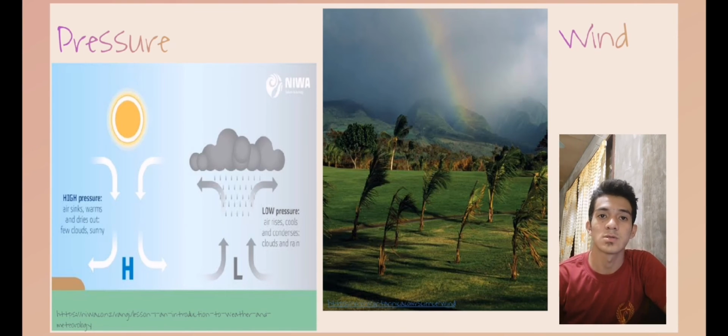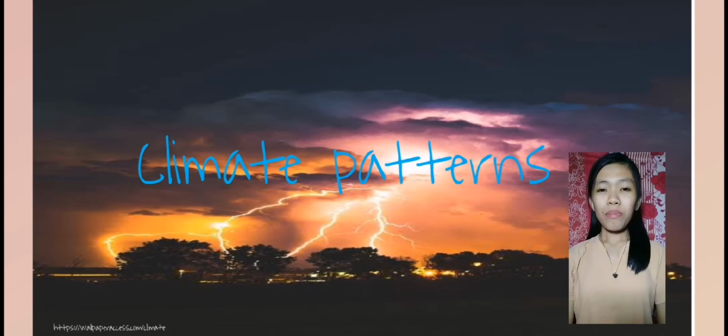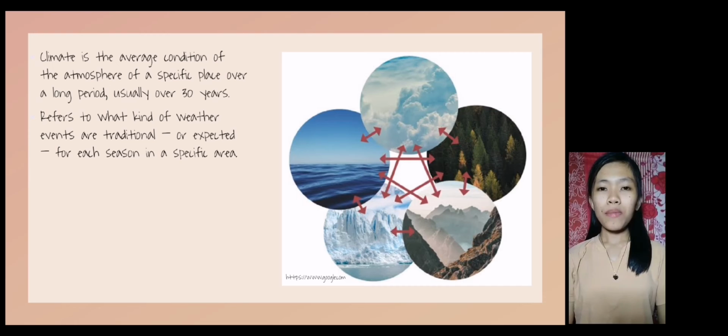The wind moves because of the air pressure variation from one place to another. This means that in areas of high pressure, the gases in the air are more crowded, while in low pressure zones, the gases are a little more spread out. Climate pattern is composed of weather happenings in a certain area at a specific time of year, and a longer duration can be seasonal.